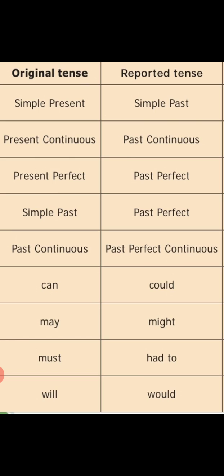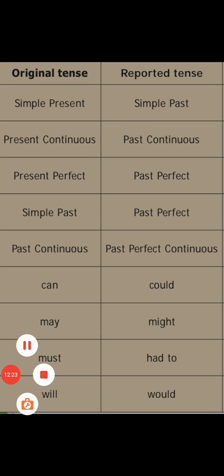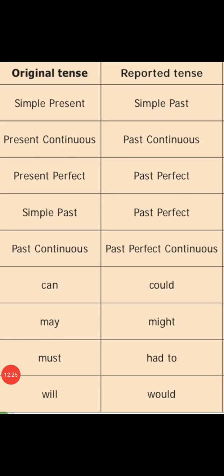Will change into would. Are you clear, children? First is given tense or original tense, and reported tenses. Simple present changes into simple past. Present continuous changes into past continuous. Present perfect changes into past perfect. Likewise, simple past, past perfect, past continuous, past perfect continuous.